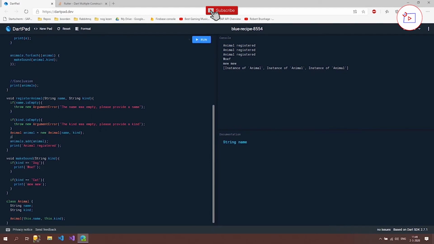But to make sure, I'm going to print out the name value of the animal that we are going to add. Semicolon. And let's run that. And as you can see, we now have Harry, Fred, Larry, animal registered. So that works fine. This was a really quick intro into constructors. In the next video, we're going to take a look at what we can actually do more with these constructors.